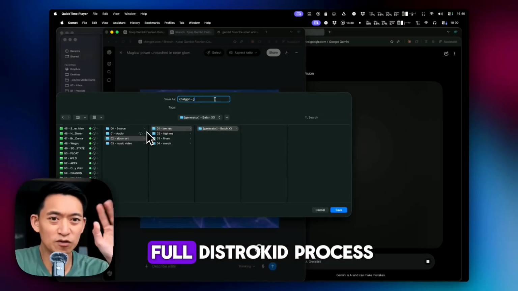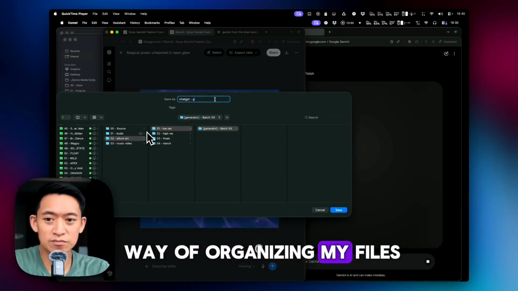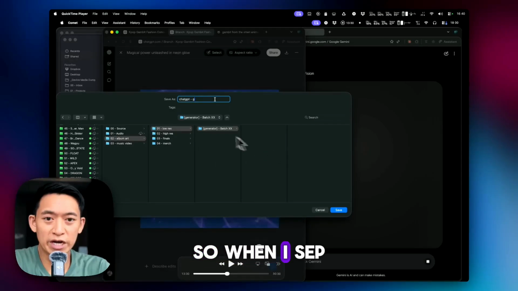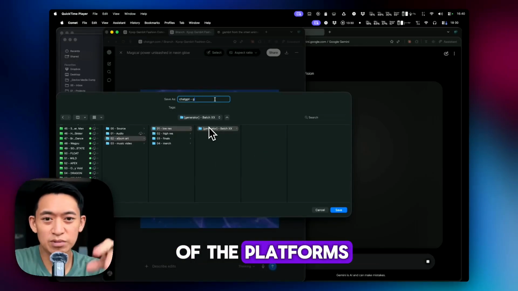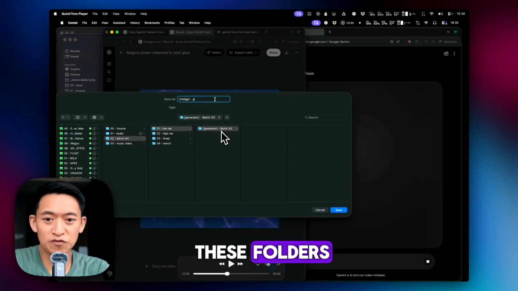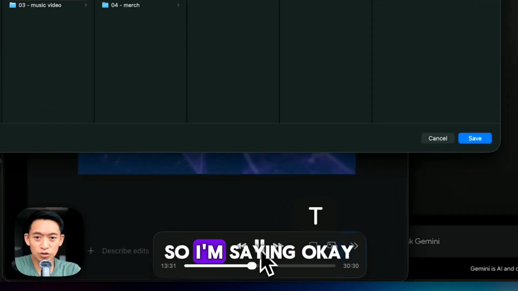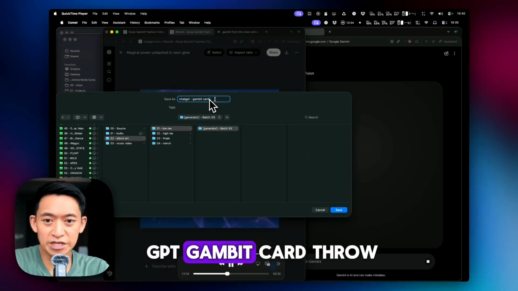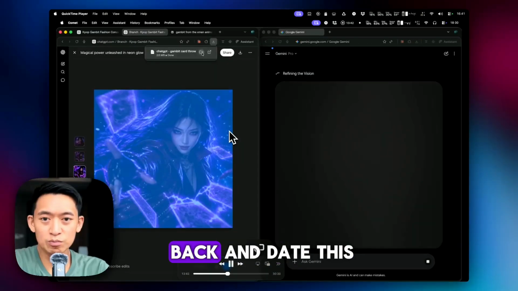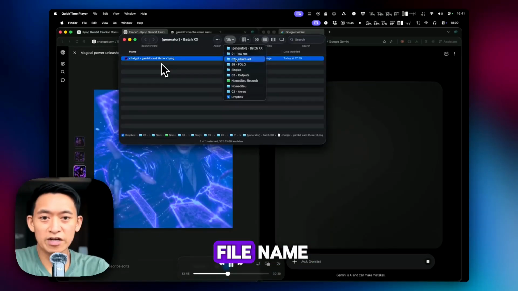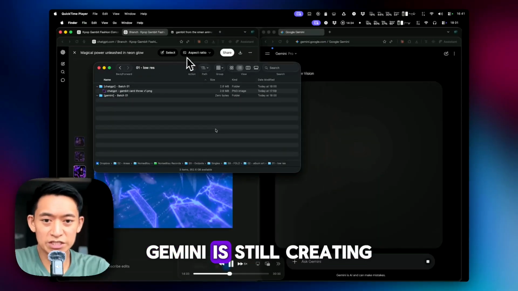Okay, so what I'm doing here, I've shared this in a previous video, it's my full DistroKid process. This is just my way of organizing my files. So when I save these images from each of the platforms, I put them in these folders so I know which platform I generated each image from. So I'm saying, okay, this is the ChatGPT Gambit card throw version 1, and then I'll go back and update this file name or the folder name, and create one for Gemini while Gemini is still creating.